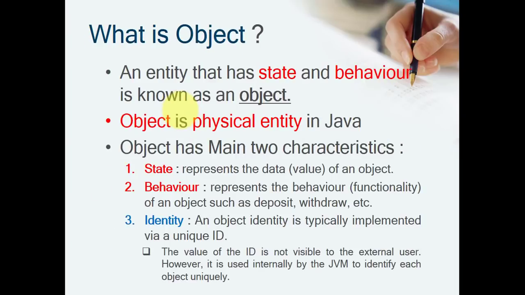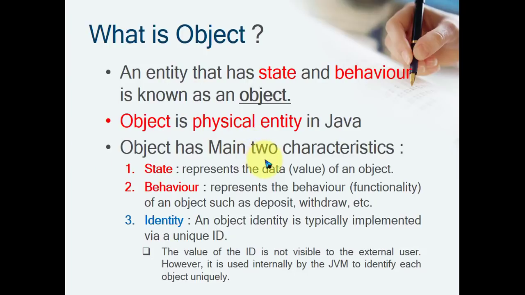So what is an object? An object is an entity that has a state and behavior. What is a state, and what is a behavior? State represents data, and behavior represents the functions, the functionality of the particular object. An object is a physical entity. An object has existence in the real world, but a class does not have any real existence. On a class we create an object, but a class is a logical entity, not at all physical, and an object is a physical entity.